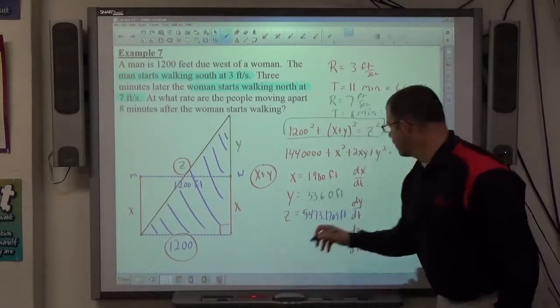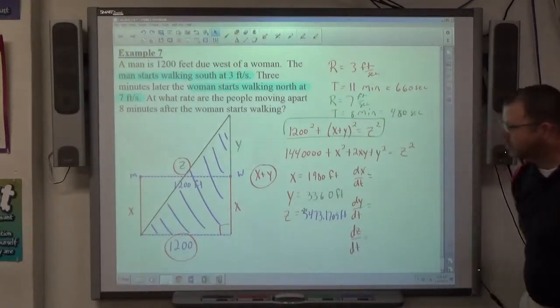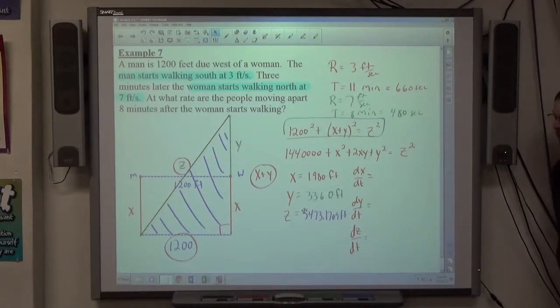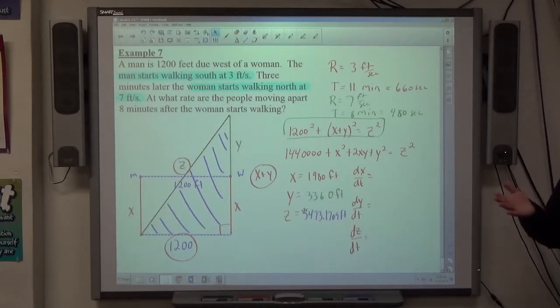All right, now let's look at dx over dt, dy over dt, dz over dt. Which one don't we know? dz over dt. We don't know dz over dt, so we know the other two. And again, we have to ask ourselves not just what the number is, but should it be a positive or negative value based on direction and what's happening to the dimension involving that, right?